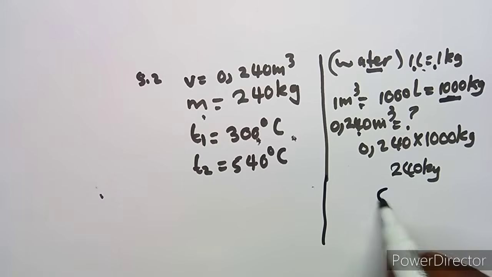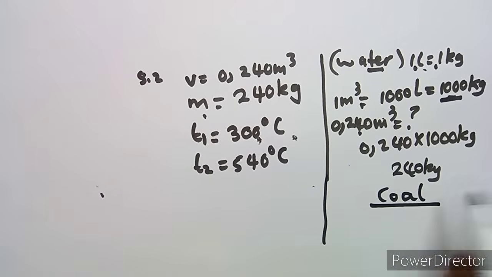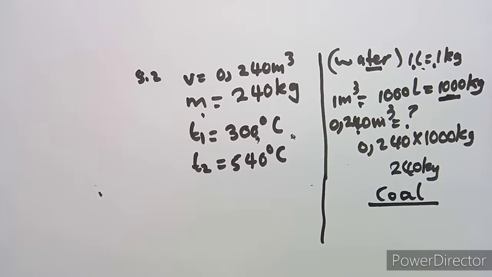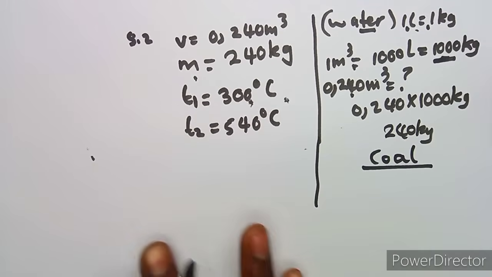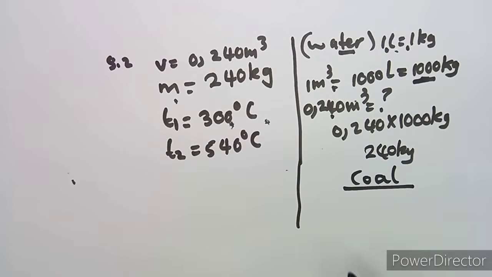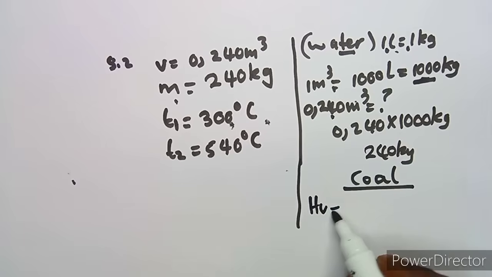Let's just write it aside, because whenever you work with coal, you have to think about its heat value, and that heat value is given in your information sheet.